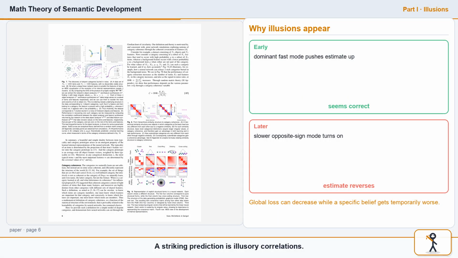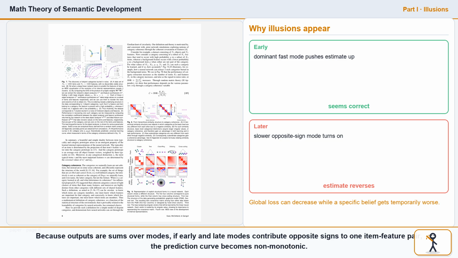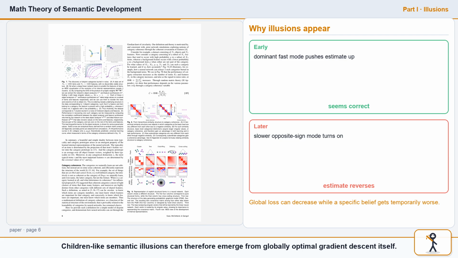A striking prediction is illusory correlations. Because outputs are sums over modes, if early and late modes contribute opposite signs to one item-feature pair, the prediction curve becomes non-monotonic. Children's semantic illusions can therefore emerge from globally optimal gradient descent itself.